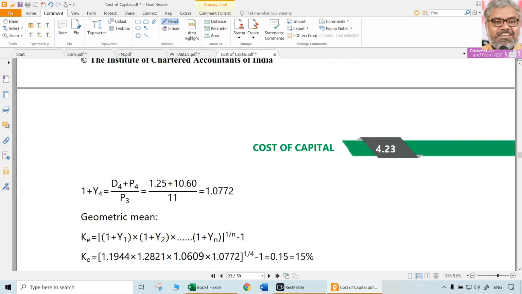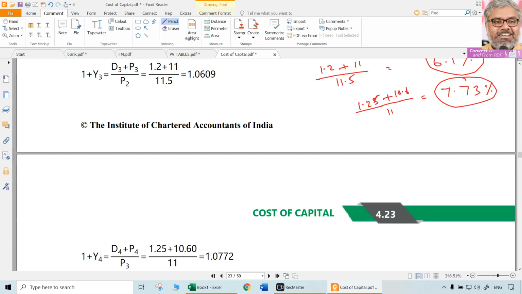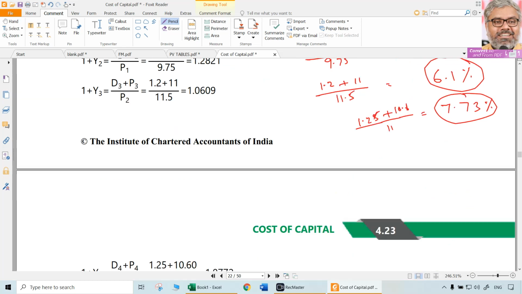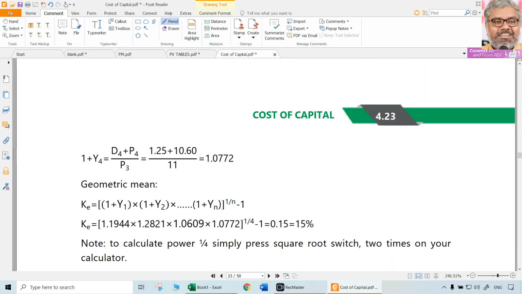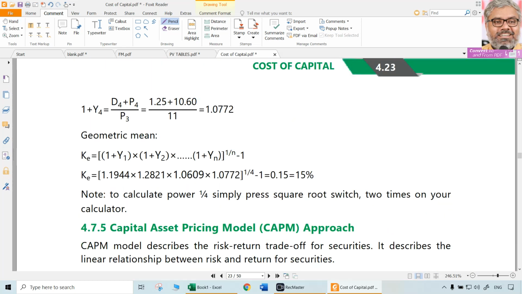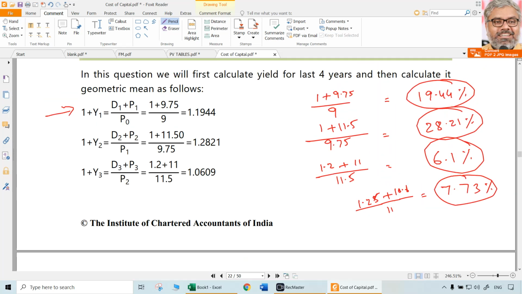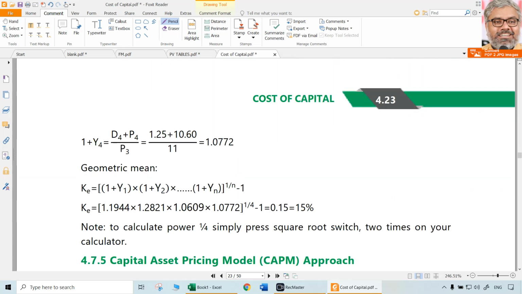So like this, realized yield can be calculated separately for each of the years, year 1, year 2, year 3 and year 4. In this case, we calculated each of them yearly speaking. Then there are two ways of again continuing with this. Either we can take a geometric mean of that, or we can take an arithmetic mean of that also. Naturally, geometric mean is better than arithmetic mean, no doubt about it.